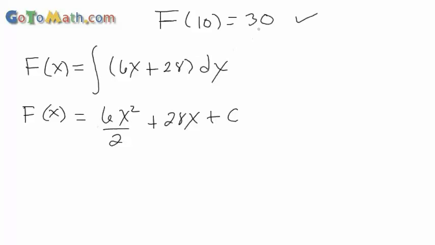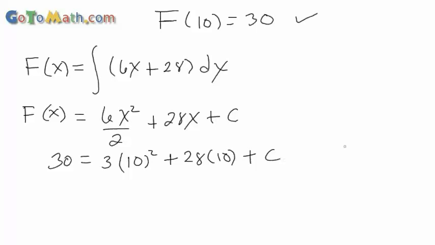Okay, so we set the whole thing equal to 30. I'm going to go ahead and simplify this as we go. So 2 goes into 6 3 times. Right. And then we're going to plug 10 in for x, plus 28 times 10, plus c. So now we want to solve for c. Okay, so as you can see, there's an infinite number of these, right? But we want the particular one that's going to satisfy these conditions.